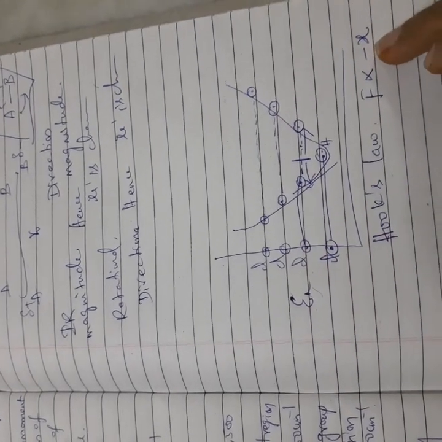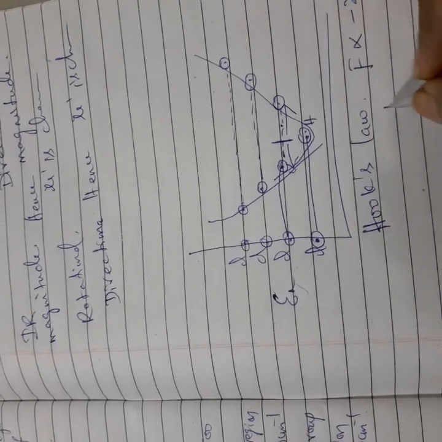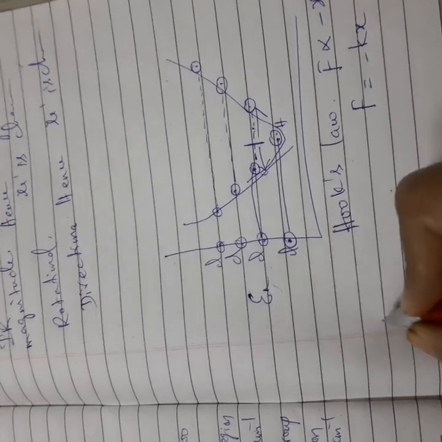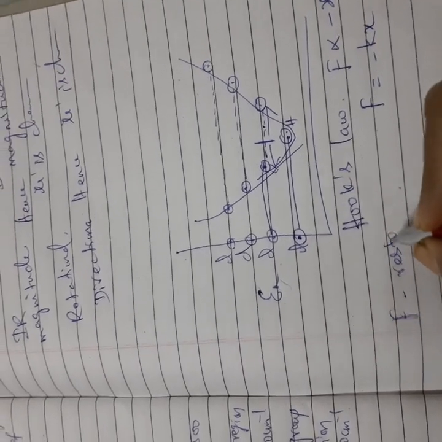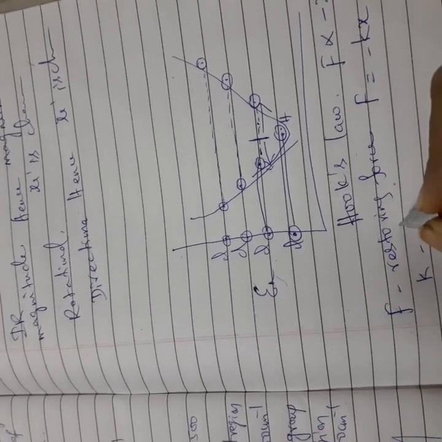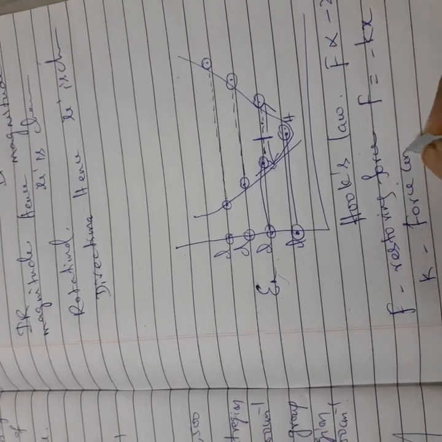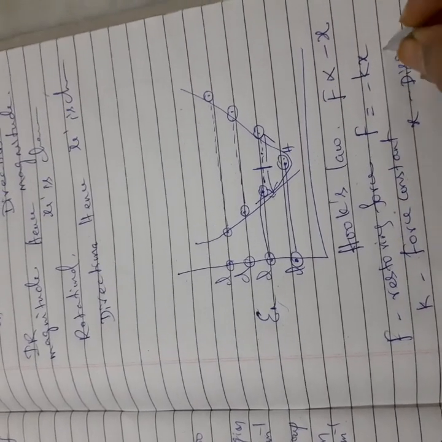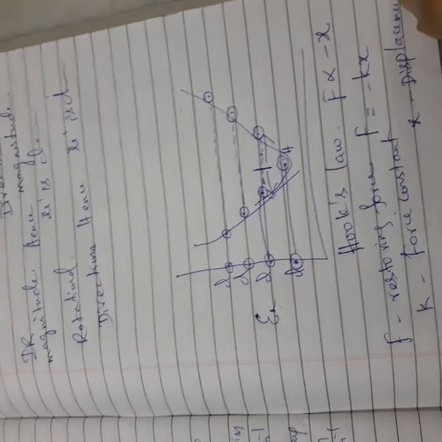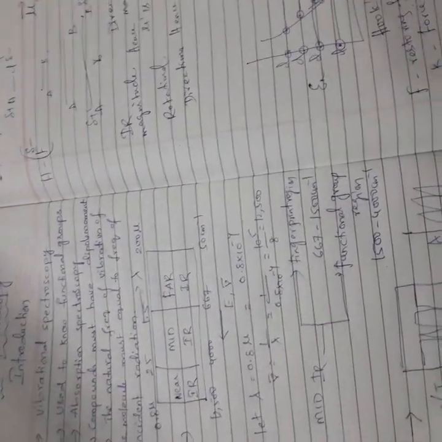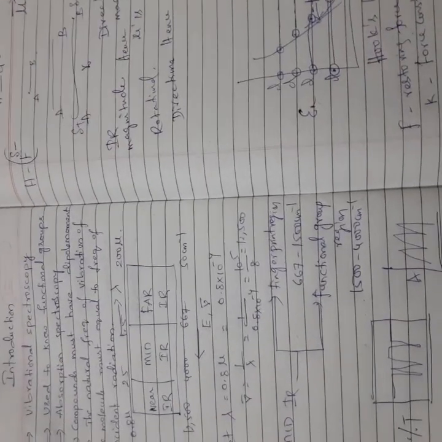So you need to put the negative symbol: F is equal to minus Kx. What is F? F is called restoring force. What is K? K is called force constant. What is X? X means displacement. This is actually a physics-related topic, Hooke's law. So this is the basic introduction of IR spectroscopy.